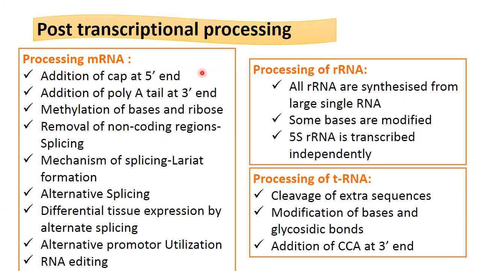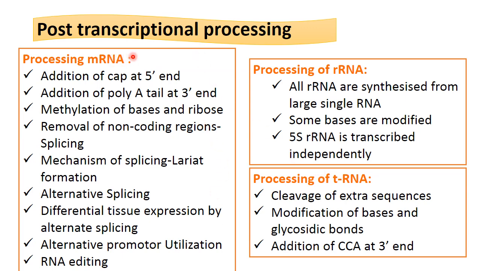Now we come to the eukaryotic processes. In post transcriptional processing we have to complete the modifications to synthesize mature messenger RNA, mature ribosomal RNA, and transfer RNA. So many processes are required.